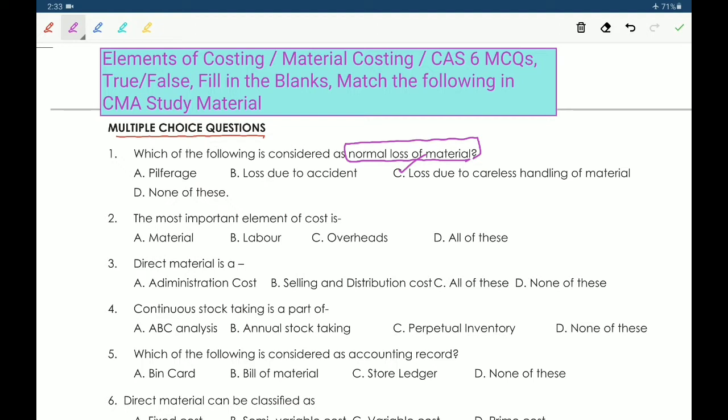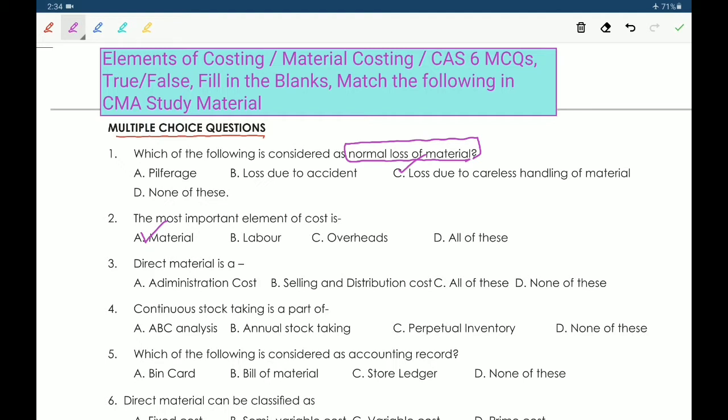Second one, the most important element of cost is option A. Material. B. Labor. C. Overheads. D. All of these. So the answer is A. Most important element of cost is material only.